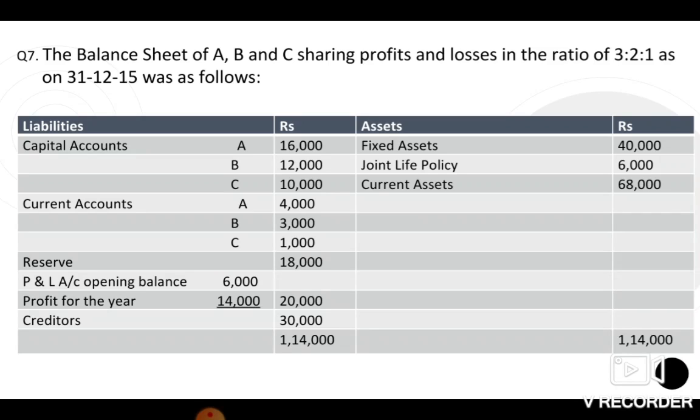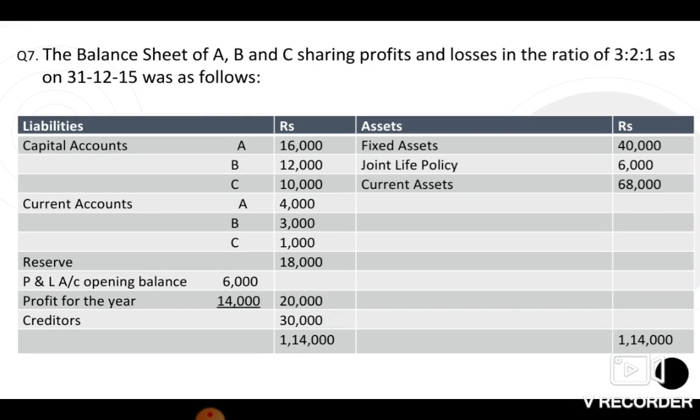Now on the liabilities, capital accounts A, B, and C 16,000, 12,000, 10,000 respectively. Current accounts again A, B, and C 4,000, 3,000, and 1,000 respectively. And you have a reserve in the liabilities 18,000, and then there is a profit and loss account. The opening balance is 6,000, and profit for the year came to rupees 14,000. So the total profit and loss available is rupees 20,000. And we have creditors worth rupees 30,000.